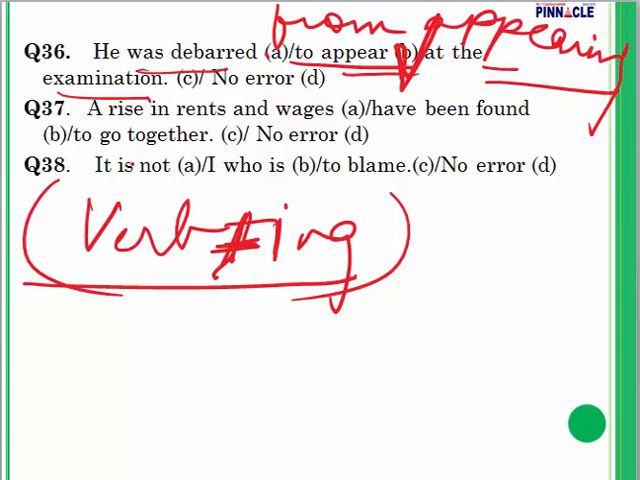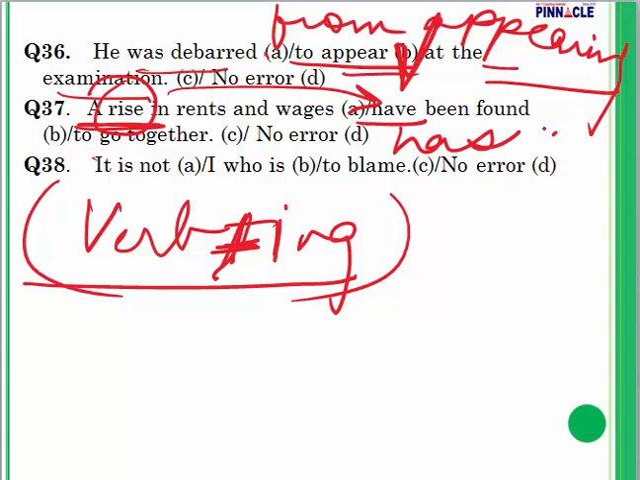Question number 37. A rise in rents and wages have been found to go together. What is the trick? The trick is to identify the subject. What is my subject? A rise in rents and wages. The subject is rise. With rise, I have used a plural verb, which is incorrect. So have will be replaced by has. Has will make it singular. In this sentence, I have to replace have by has.